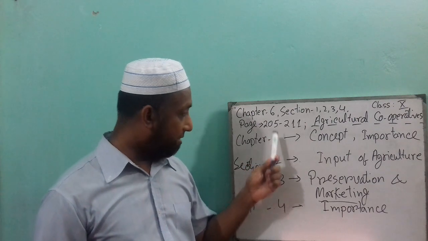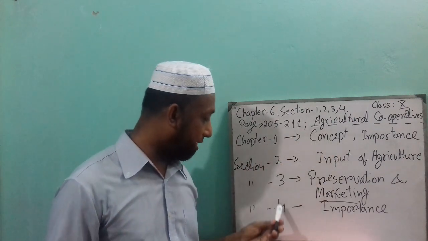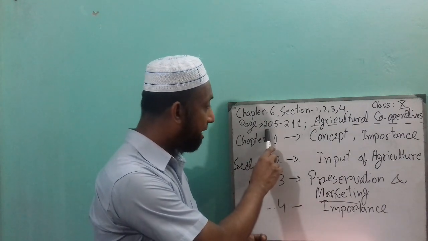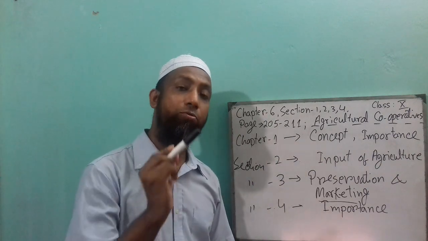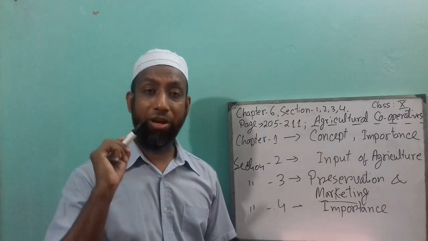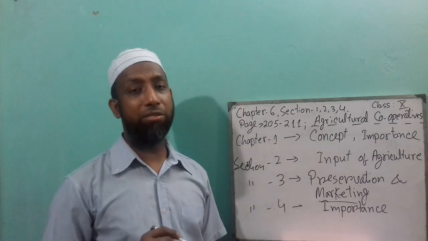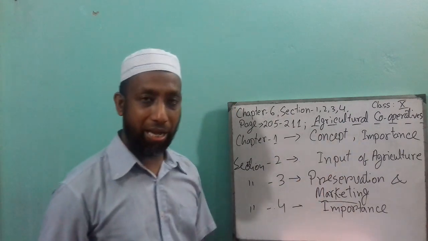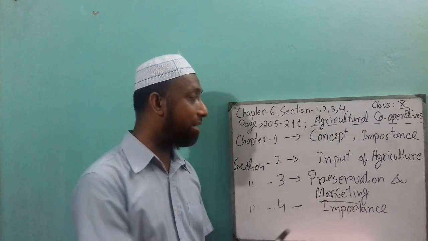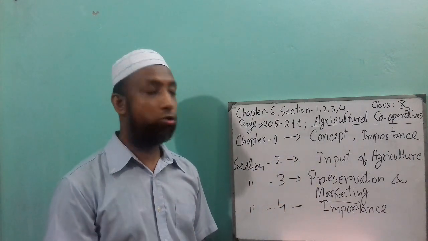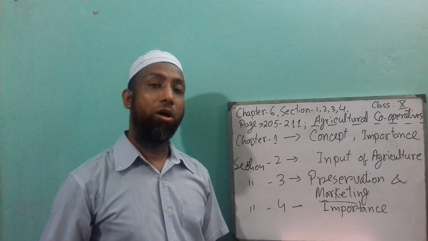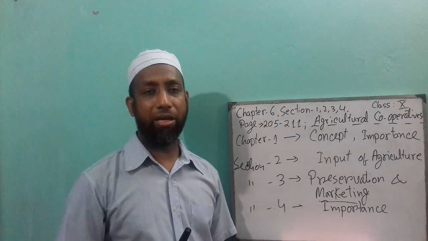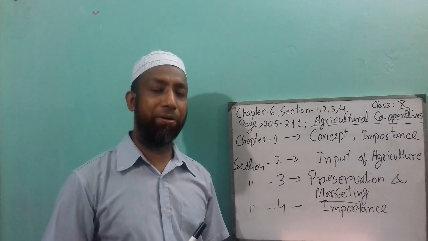In this chapter 6, sections 1, 2, 3, 4, sometimes MCQs come from this section. That is why I told you, from page number 205 to 211, you have to underline each and every line for your MCQ. And for CQ, sometimes it will come as a 1 mark question: what is cooperative, what is agriculture cooperative; or for 2 marks, explain the concept of agriculture cooperatives, or explain the importance of cooperative. For 3 marks and 4 marks, it can also come.